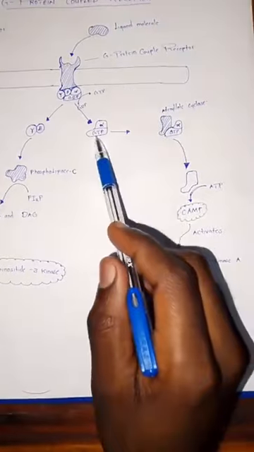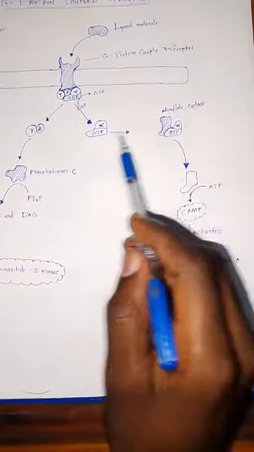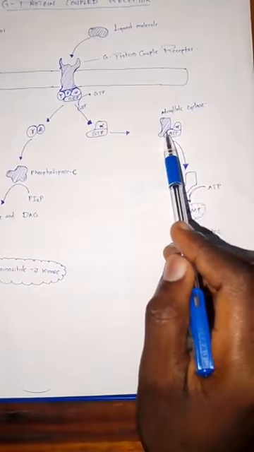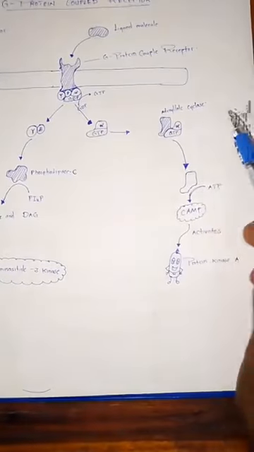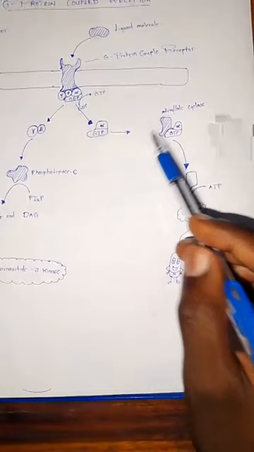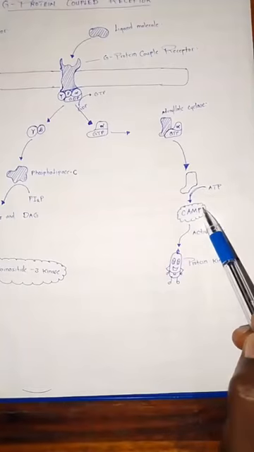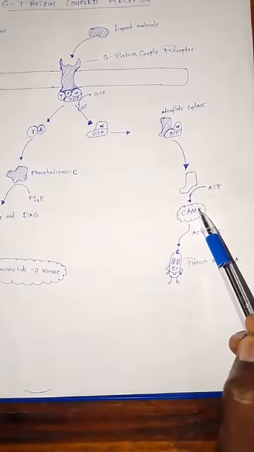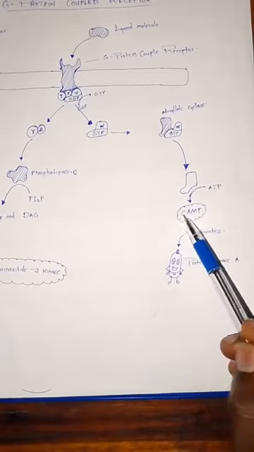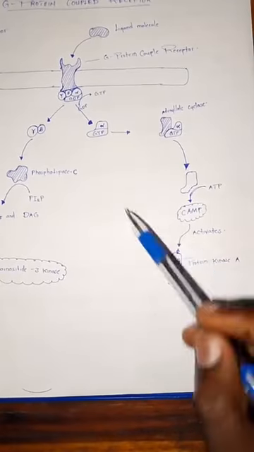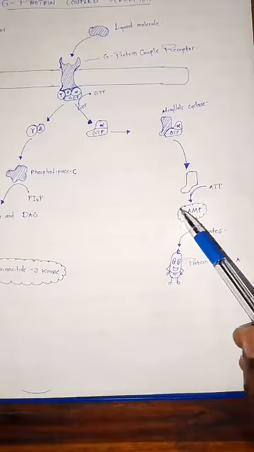So this alpha and the GTP molecule that dissociates, being activated, goes and activates an enzyme known as adenylate cyclase. When it is activated by this molecule, this enzyme basically will start converting ATP into cyclic AMP. This cyclic AMP, we say that it is a second messenger. So this is how the second messenger is formed.